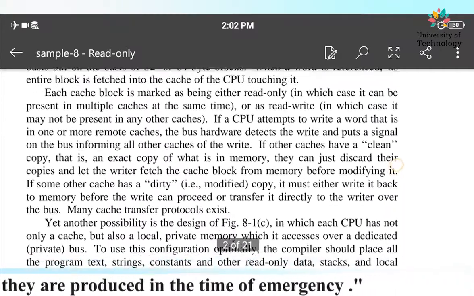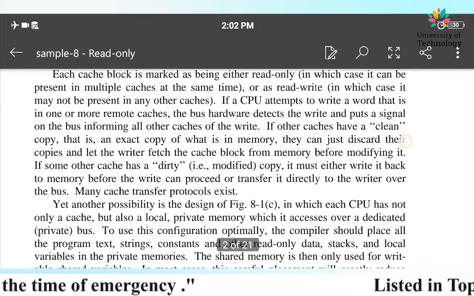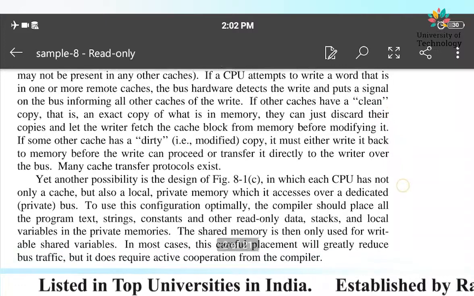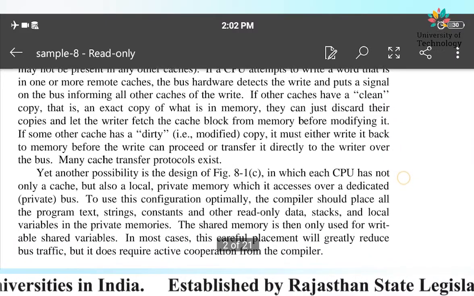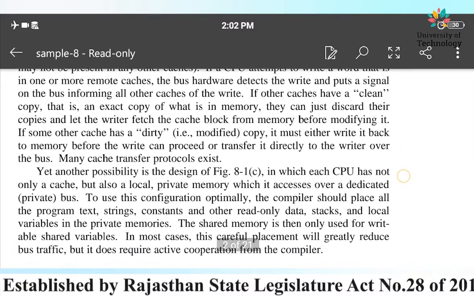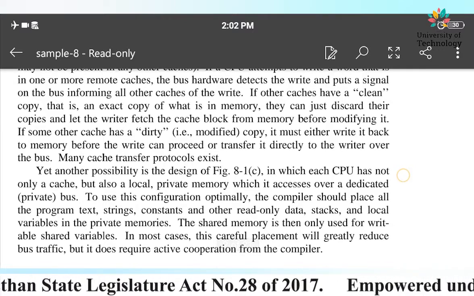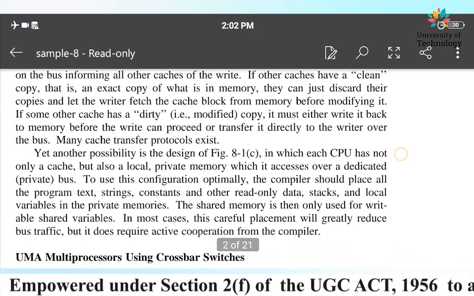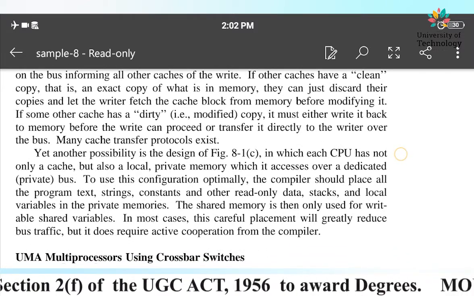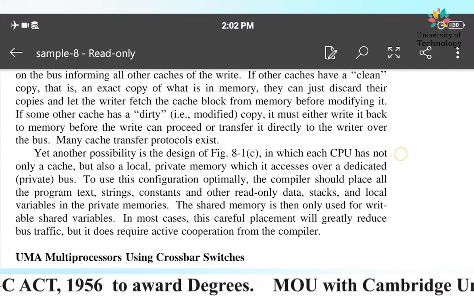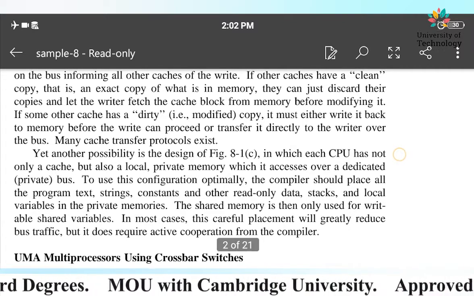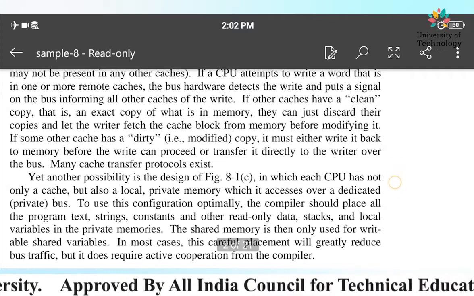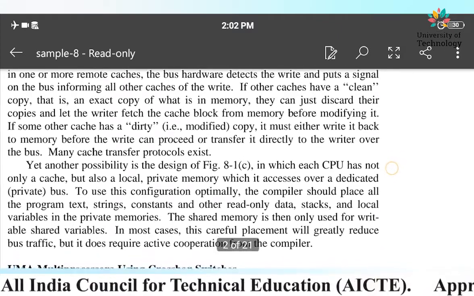Now if other caches have a clean copy, that is an exact copy of what is in the memory, they can just discard their copies and let the writer fetch the cache block from the memory before modifying it. If some other cache has a dirty or modified copy, it must either be written back to the memory before the write can proceed, or transferred directly to the writer over the bus. Many cache transfer protocols exist.